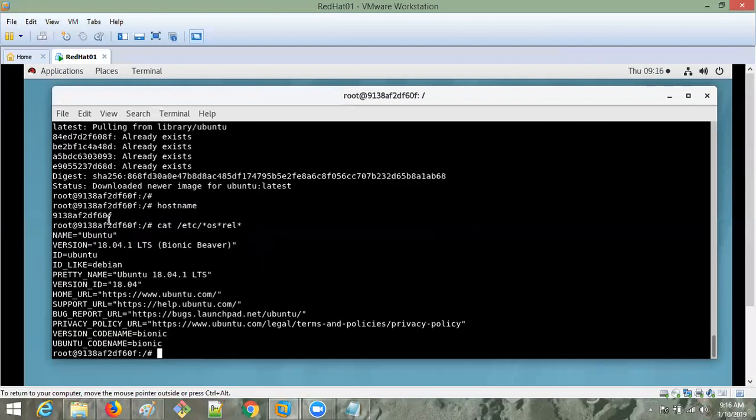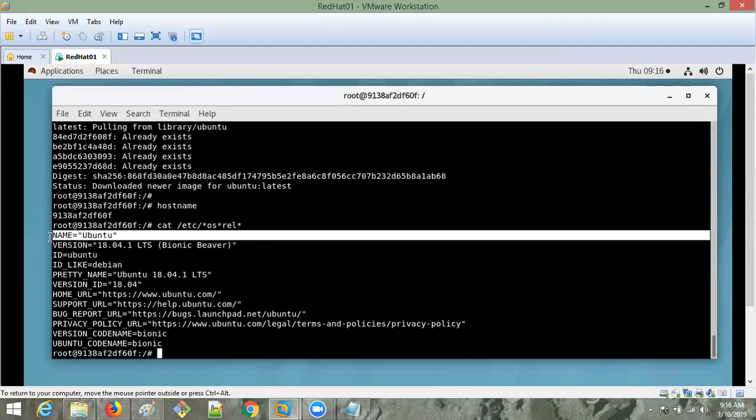Now you will get which OS it is. See, the name of the OS is showing Ubuntu. So I am in the Ubuntu operating system, which is running on one container. I am not in Red Hat now.